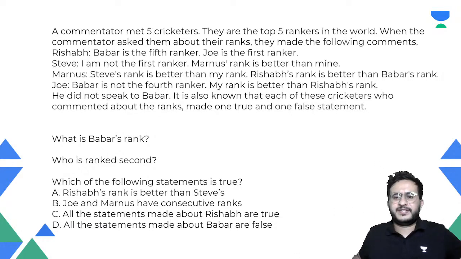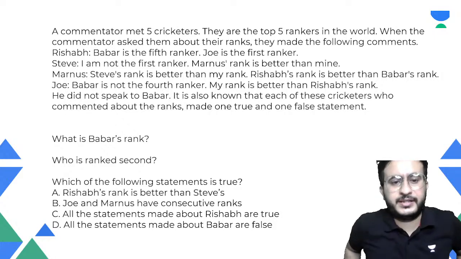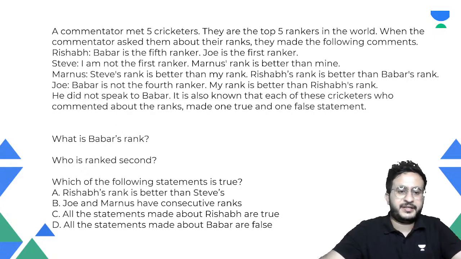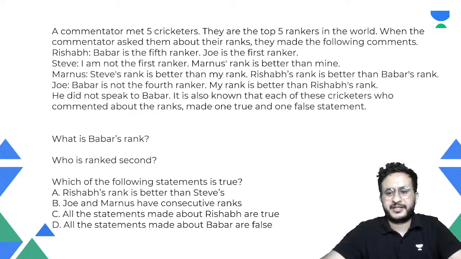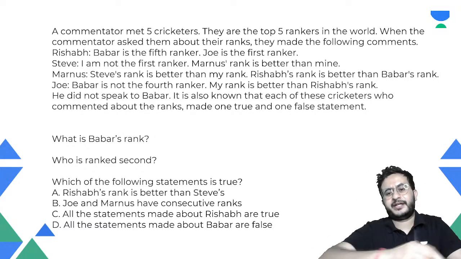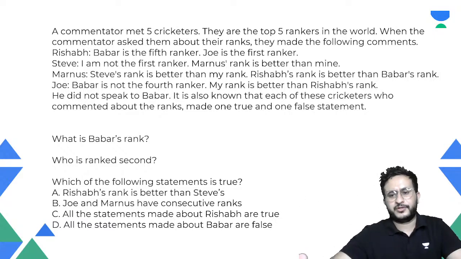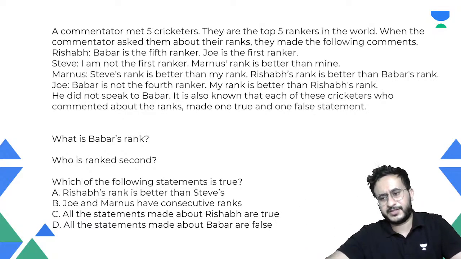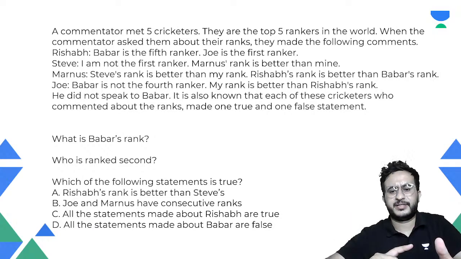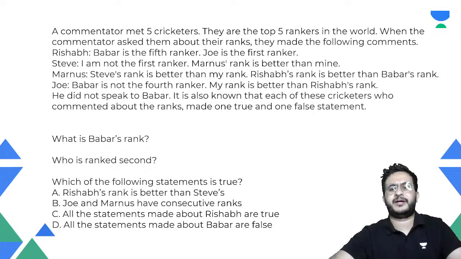Like in the previous case it was Steve and Marnus. Steve is saying that Marnus's rank is better, and Marnus is saying that Steve's rank is better. So that means one of them will be true, one of them will be false. So take any one of them as true and then try to solve it. Because when two people make contradictory statements, right? Steve says Marnus's rank is better, Marnus says Steve's rank is better. Okay.